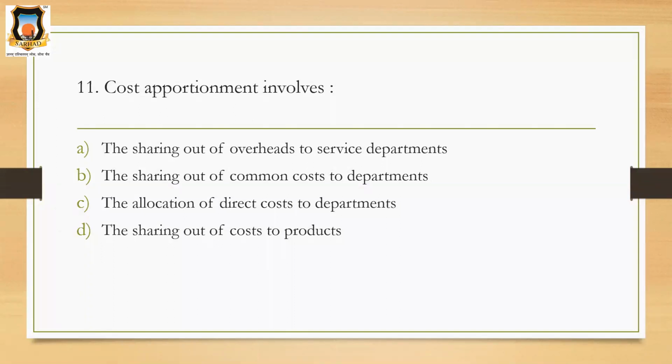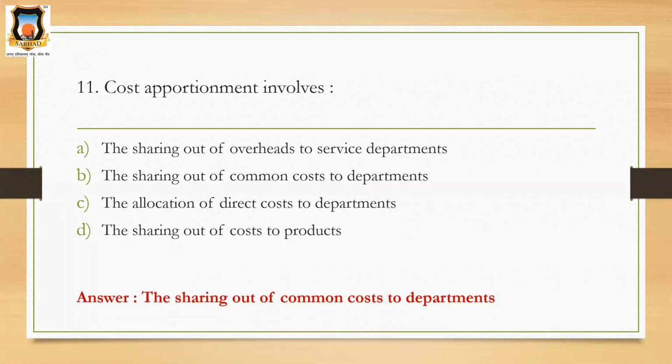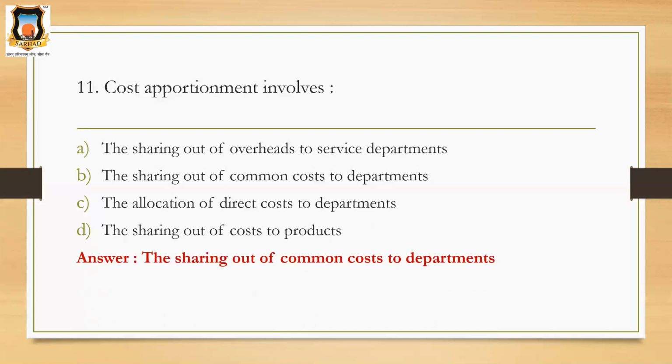See, cost apportionment means allotment of proportions or items of cost to cost centers or cost units. It is the distribution of common cost to different departments on some suitable basis. So here the correct option is the sharing out of common cost to departments. Okay, let's move towards the next question.